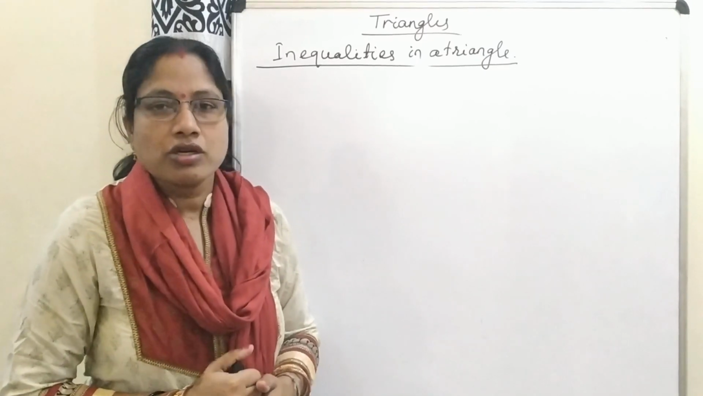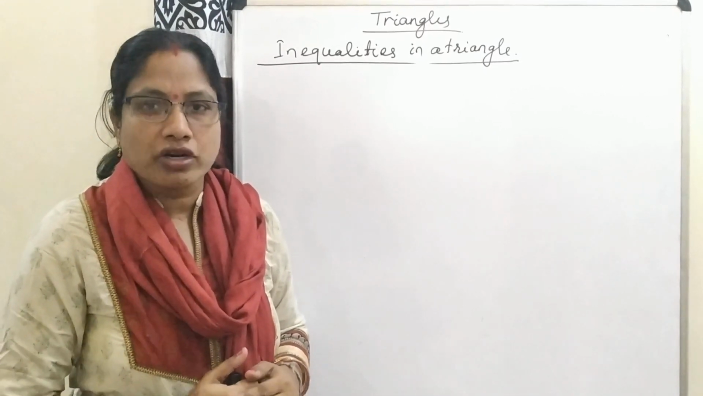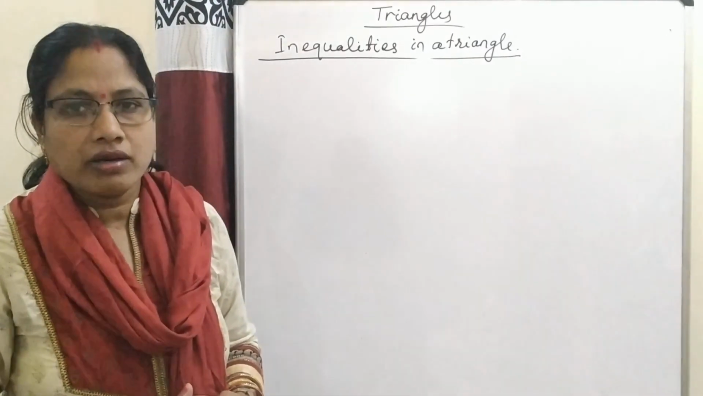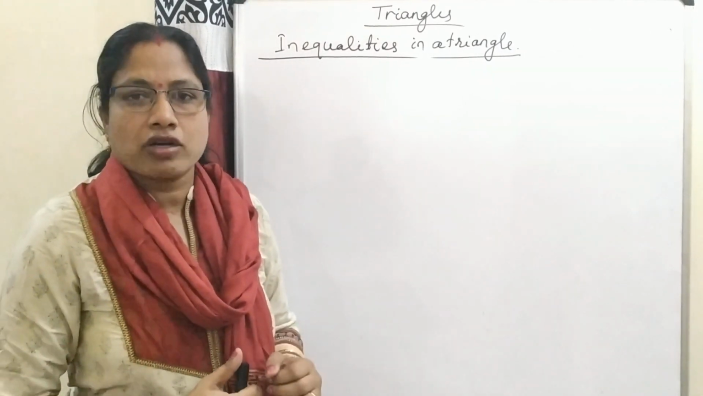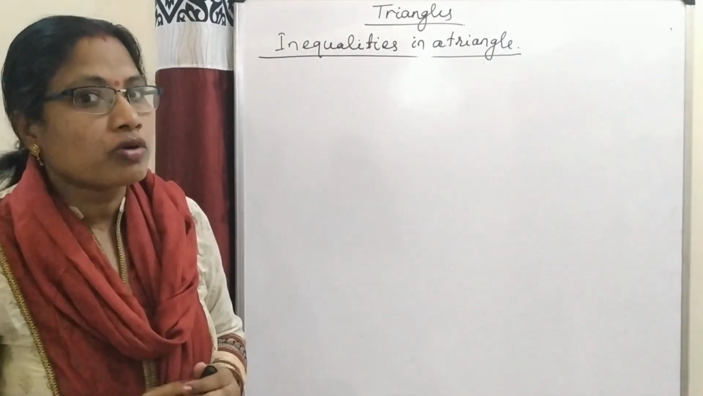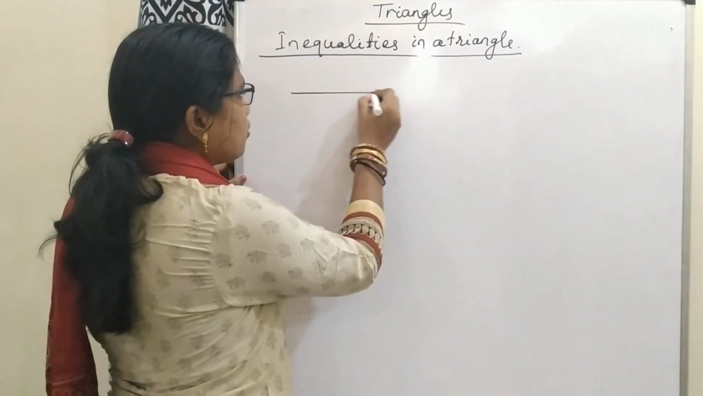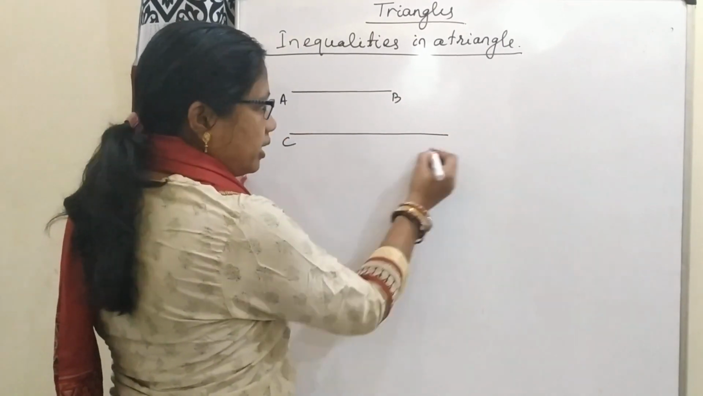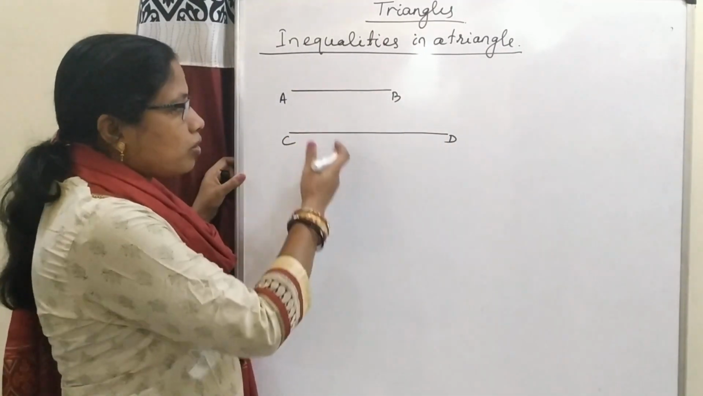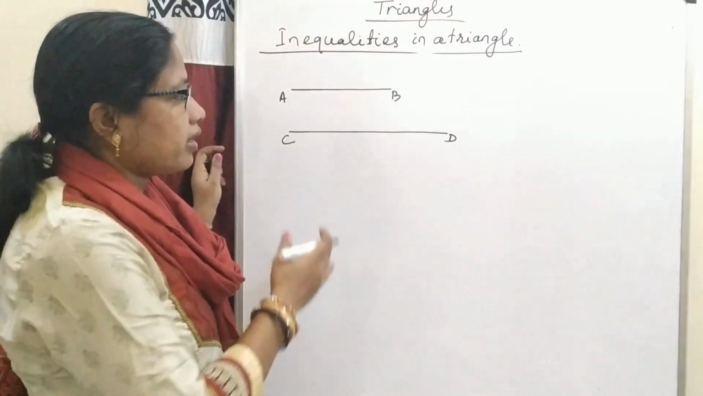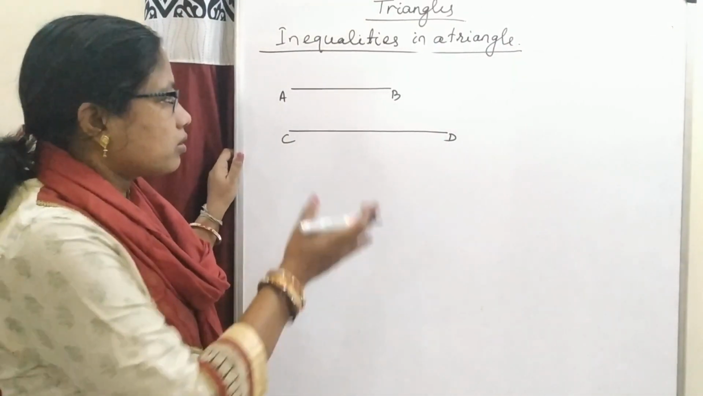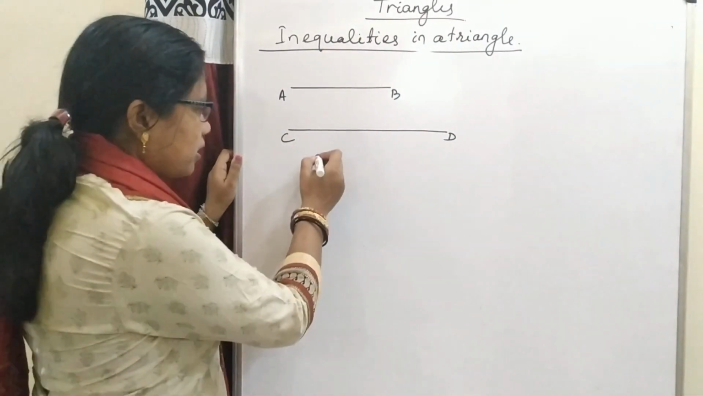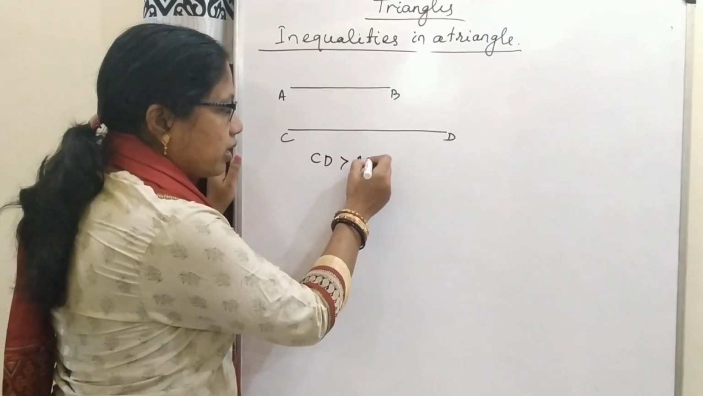So dear students, so far you have been mainly studying about equality of lines, equality of sides and angles of a triangle. But sometimes you do come across unequal objects. Then we have to compare them. For example, AB is a line segment and CD is another line segment. By observation we can say that AB is not equal to CD, or the length of AB is not equal to the length of line segment CD. That means here CD is greater than AB.